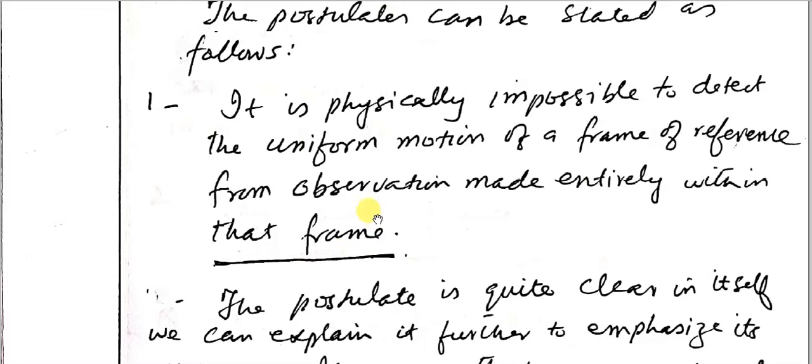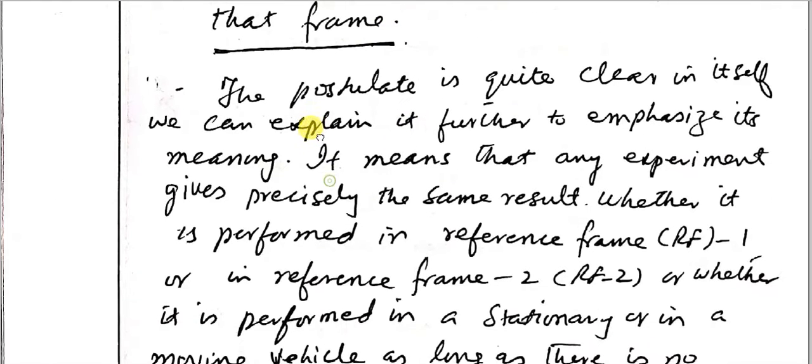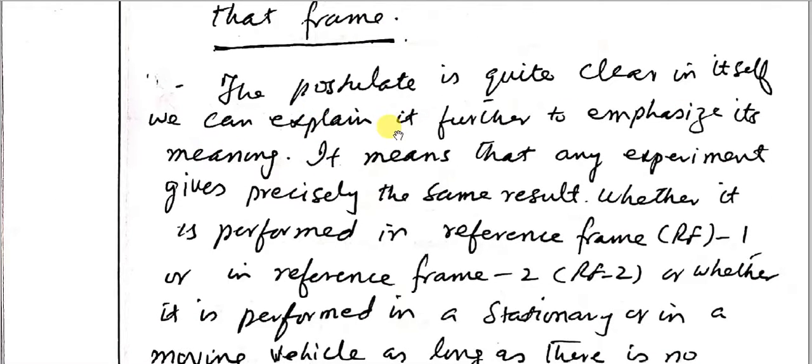It means that if you are sitting in a certain frame of reference and that frame of reference is moving with a uniform velocity, that is, it is a non-accelerated or inertial frame, then this postulate says that it is impossible for an observer sitting inside that frame of reference to detect the motion of that frame of reference. The postulate is quite clear in itself. We can explain it further to emphasize its meaning.